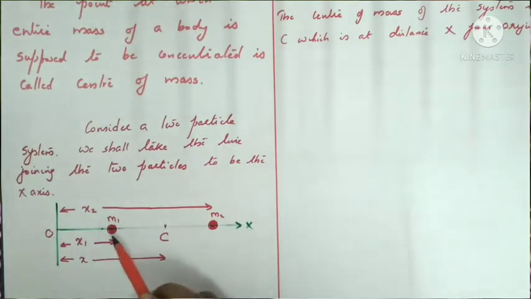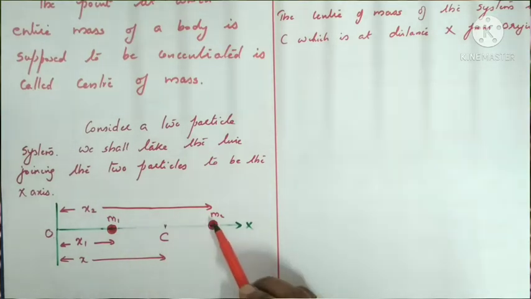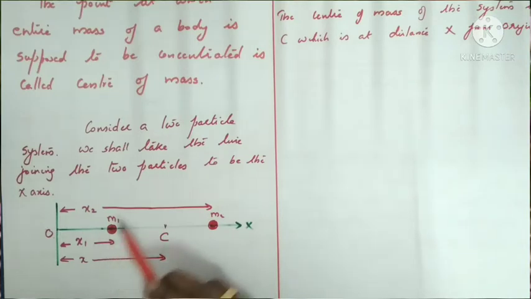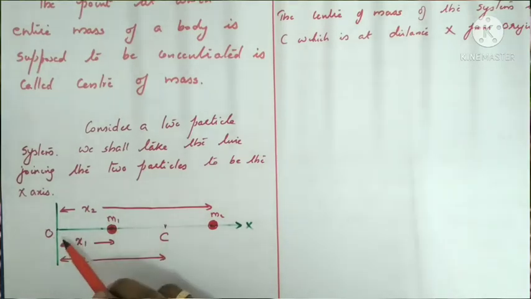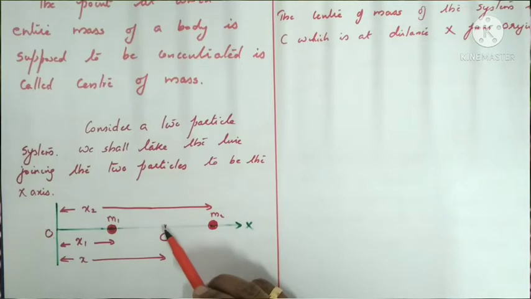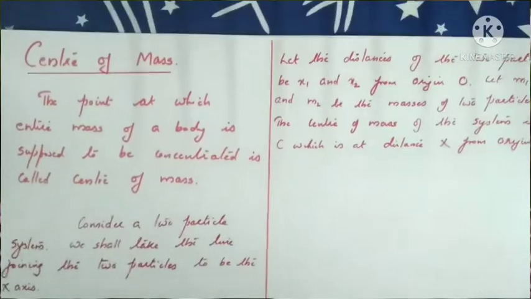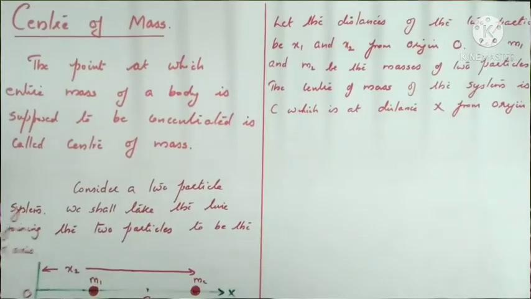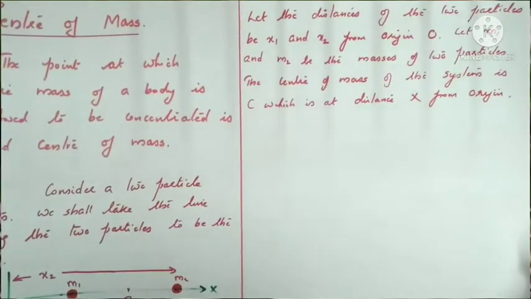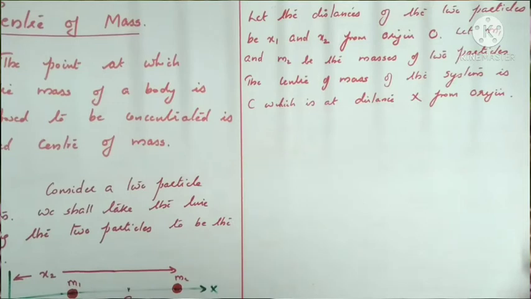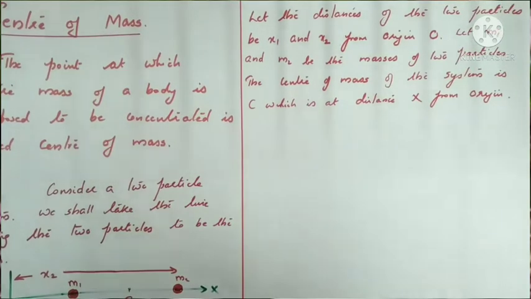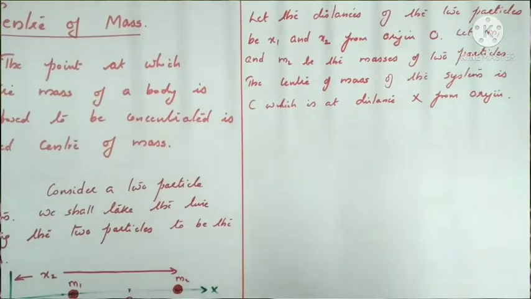So once more, consider a two particle system. m1 and m2 are the two masses, which are at distances x1 and x2 from the origin. O represents the origin, and C is the center of mass, which is at a position x from the origin. Let m1 and m2 be the masses of the two particles.